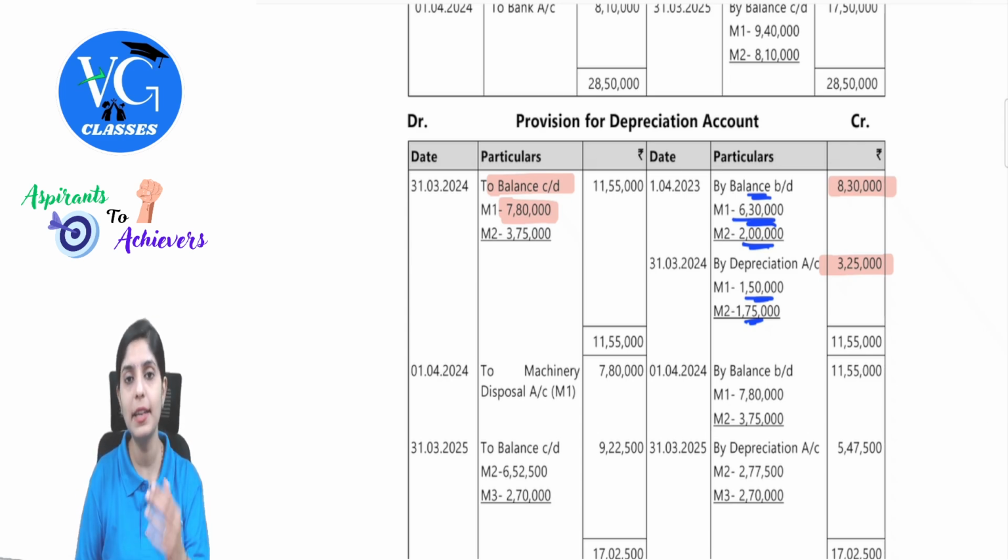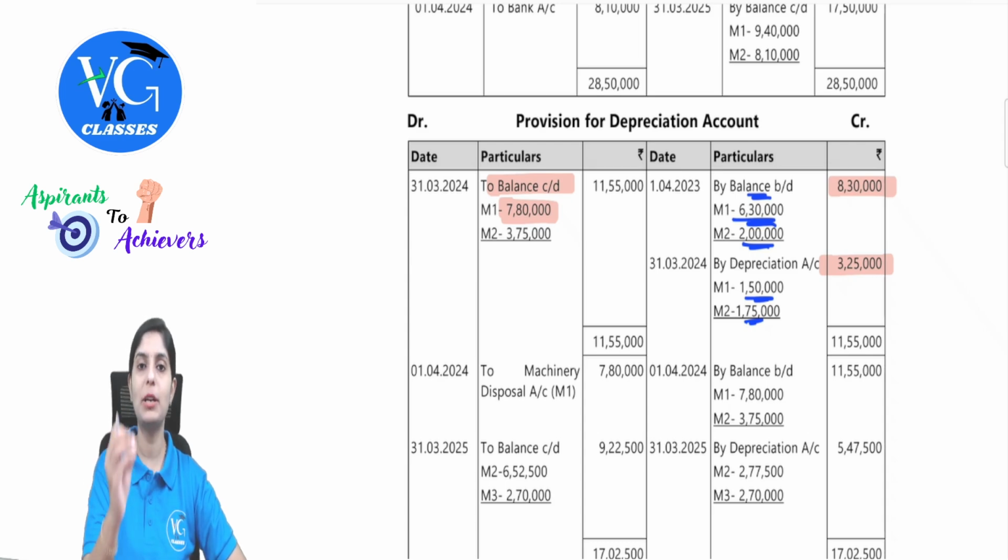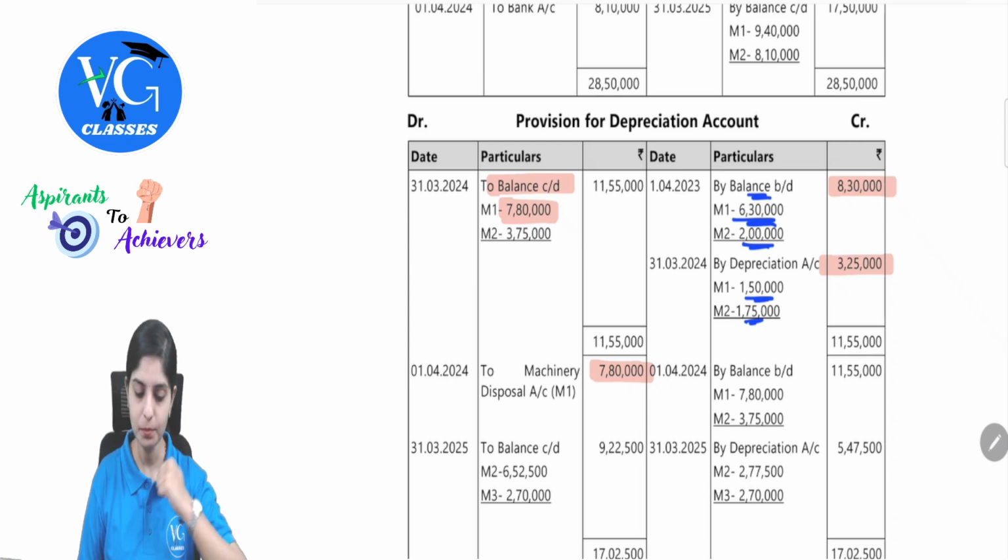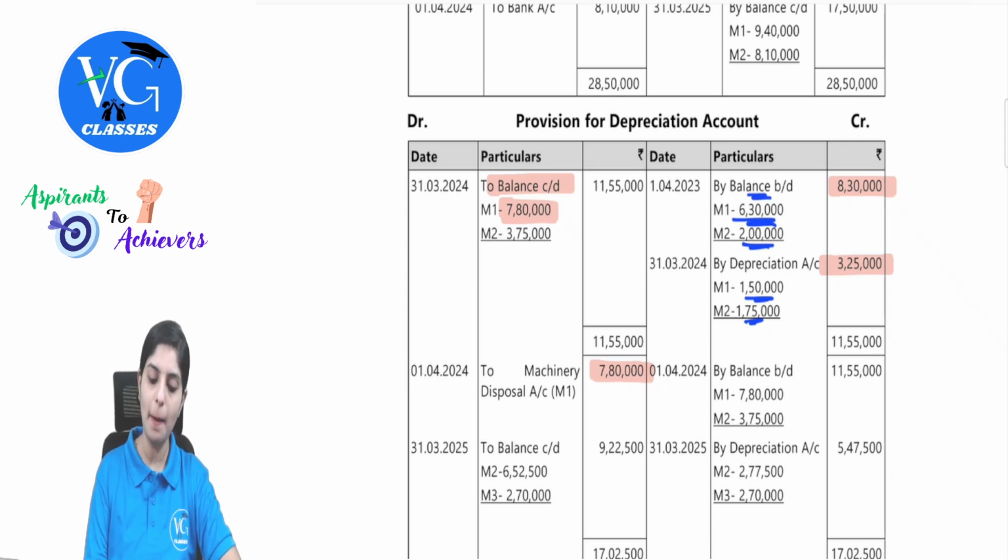What will be the entry? Provision for depreciation, which will have a credit balance. Now I have to take it out, so I will debit it, to machinery disposal. So the depreciation accumulated on machinery disposal was 7,80,000. So we have recorded that. I hope this is clear. So in this particular year, machine number 1 was still there as on 1st April 24. This is the balance brought down. So that is what is being written.